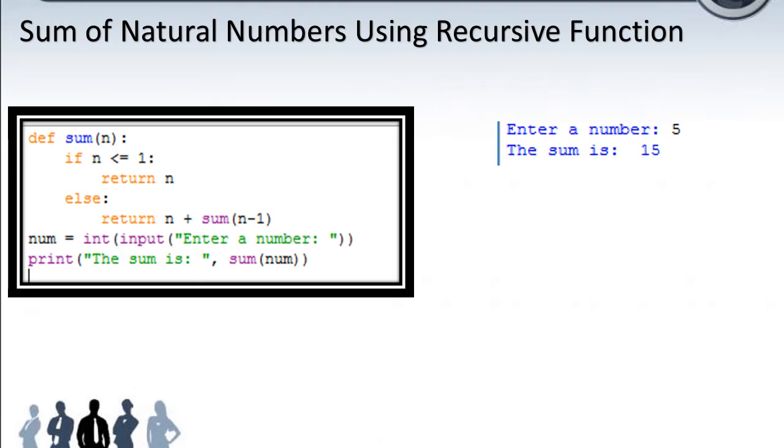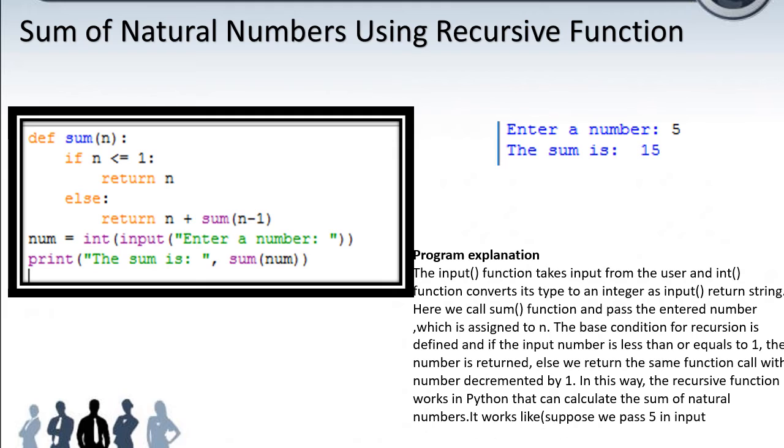And next we are calling sum of num in a print statement. Sum of num means it will go to the function. So n value is now 5. Is 5 less than or equal to 1? The condition is false, so it will go to the else: 5 plus sum of 5 minus 1, so 5 plus sum of 4. Sum of 4 means again it will be called recursively. Is 4 less than or equal to 1? Again it goes to else.